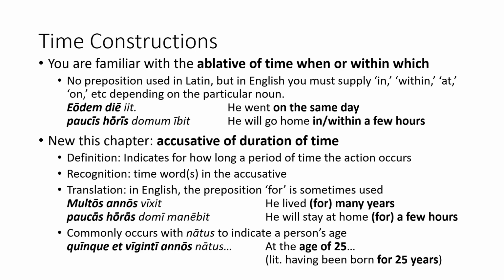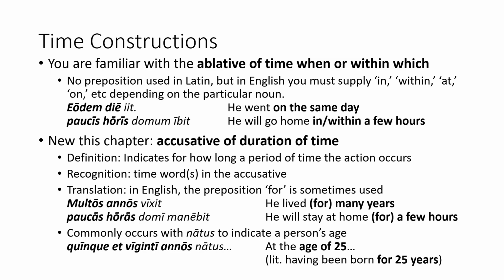In the second example, paucis oris domi manebit, paucas horas is the accusative of duration of time, the accusative of the time word ora. It is translated as for a few hours, and the whole sentence as he will stay at home for a few hours. As with our previous sentence, the for can be omitted and the sentence still makes sense. He will stay home a few hours.